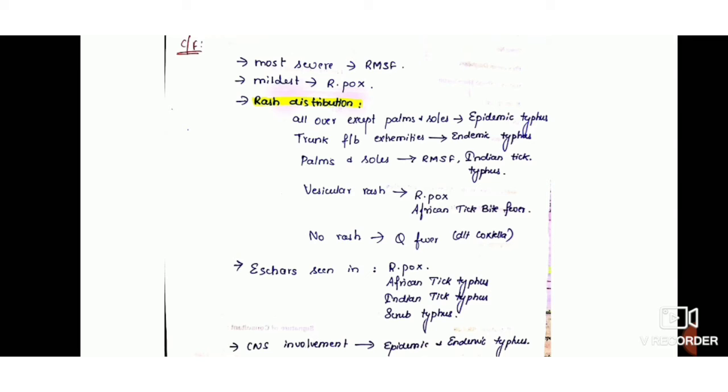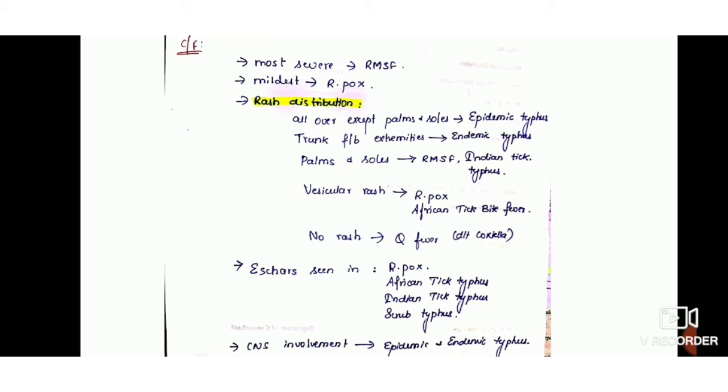The most severe among all these diseases which we saw is Rocky Mountain spotted fever, and in our case we saw that the patient is having palpable purpura. Okay, palpable purpura says that it is a poor prognostic sign because it has started causing acute vasculitis.